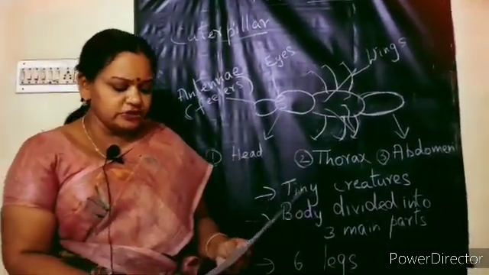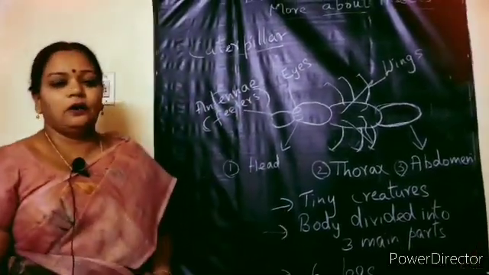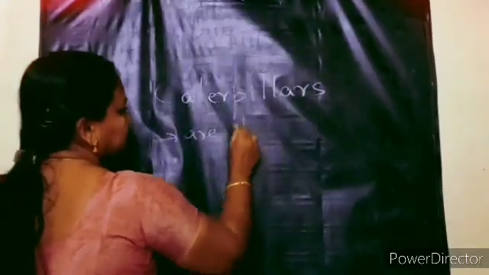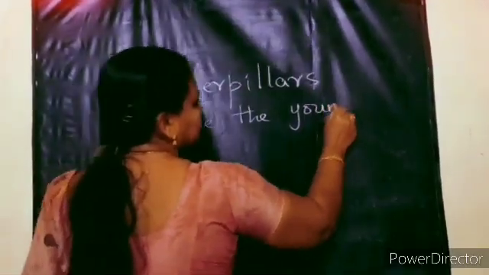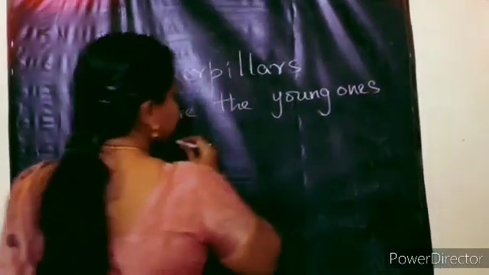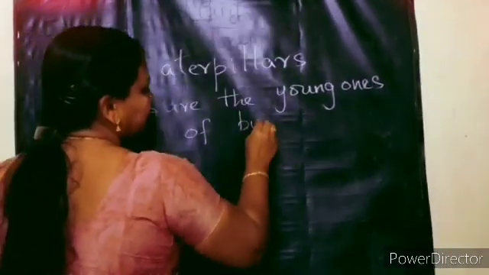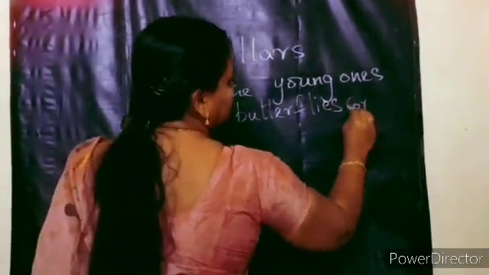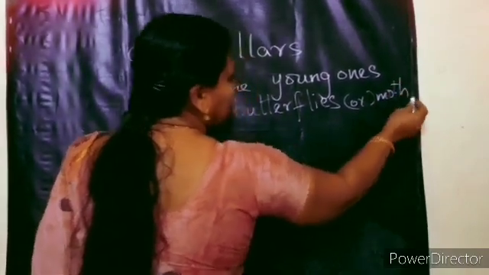Now here you have another question, whether caterpillars are insects or not. So the question is, are caterpillars insects or not? Just now we discussed and I have shown you the caterpillar picture also. By now I think you all know what caterpillars are. What are caterpillars, children? They are the young ones of butterflies or moths. Sometimes a caterpillar might be a young one of a butterfly, sometimes it will be the young one